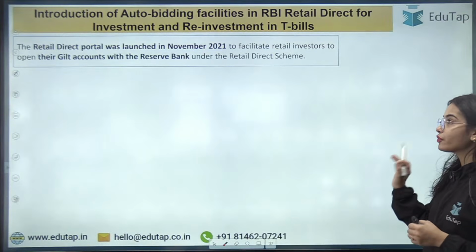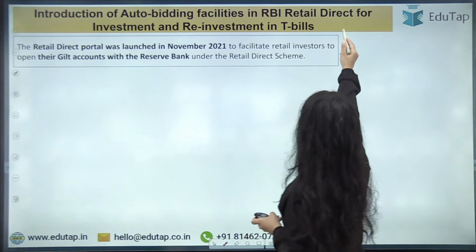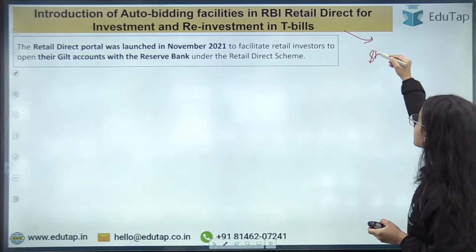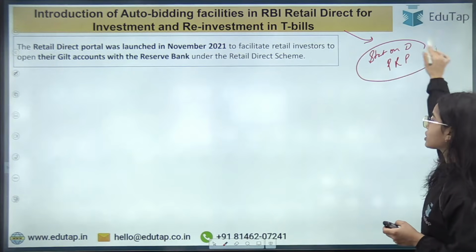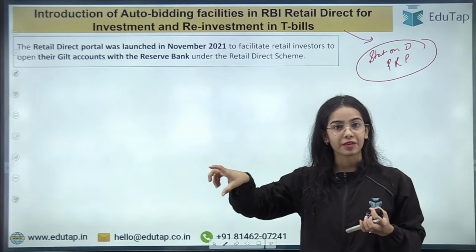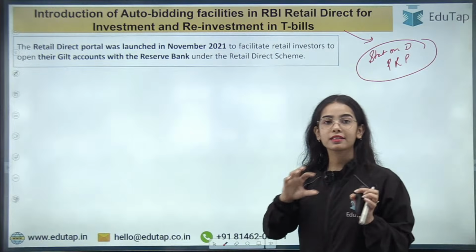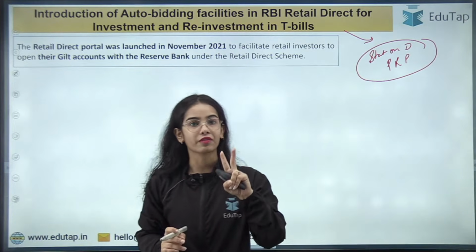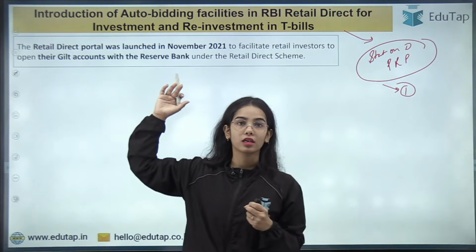So now starting with the first news article, that is the introduction of auto bidding facilities. So basically in the statement on development and regulatory policies document that was released with the Monetary Policy Committee statement, in this document there were 2 decisions that were notified. The first decision was regarding the auto bidding facilities.